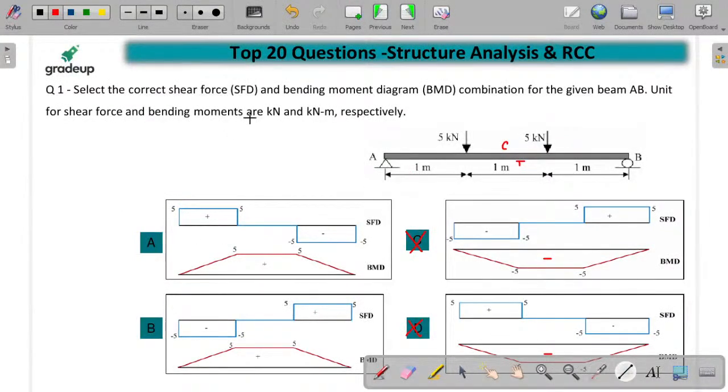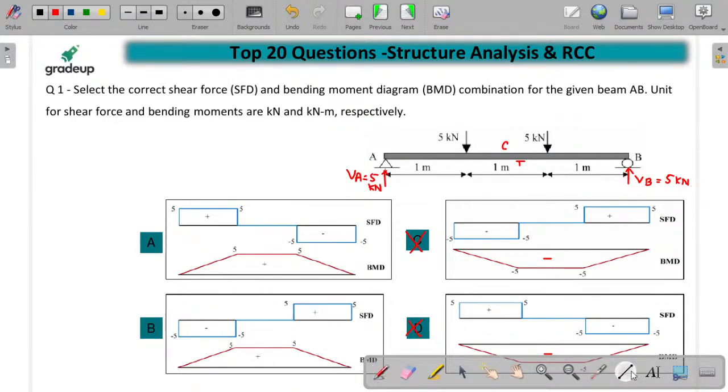Now we know that, guys, if 5 kilonewton is there, it is in the downward direction, as well as this one is also in the downward direction. So we have support reactions over here of 5 kilonewton and 5 kilonewton because your loading is symmetric as well as the structure is symmetric, right? So VA is equal to how much? 5 kilonewton. Similarly, guys, VB is equal to how much? It is also 5 kilonewton, right?